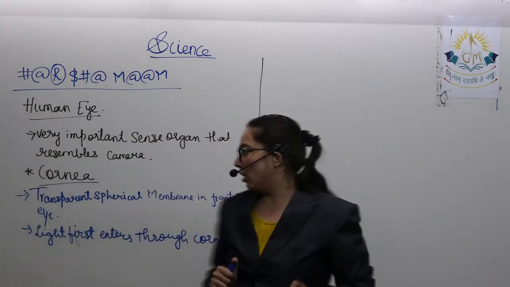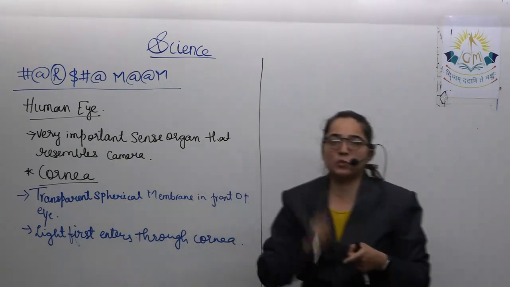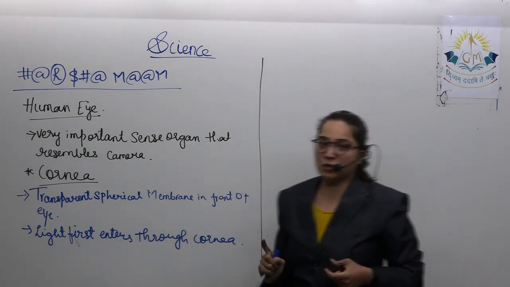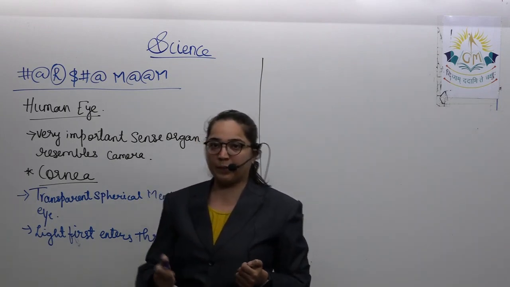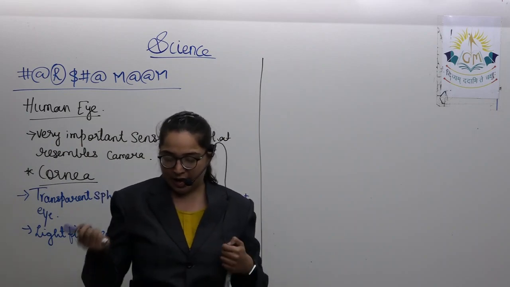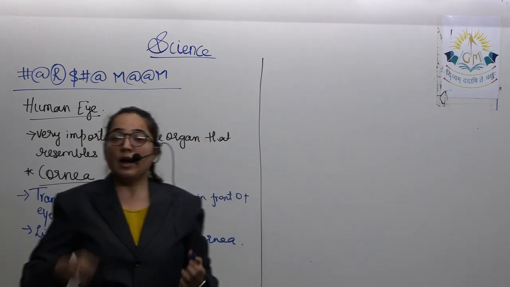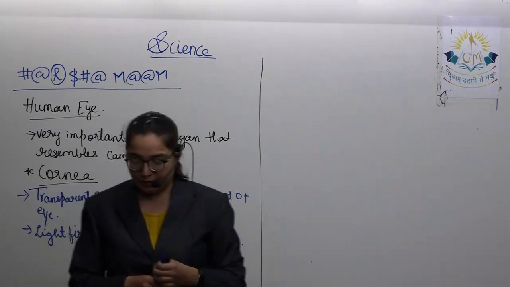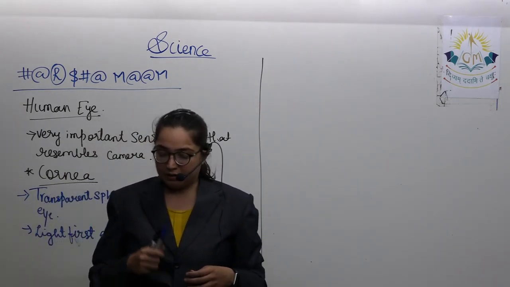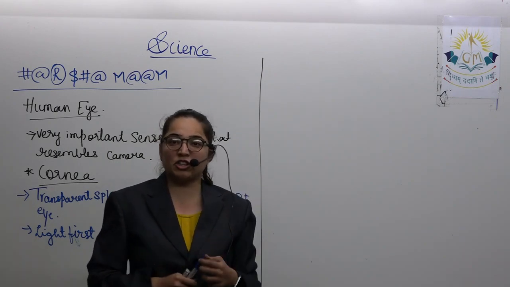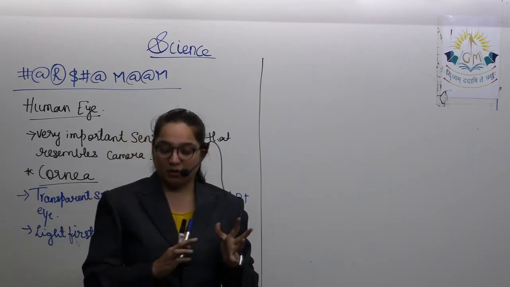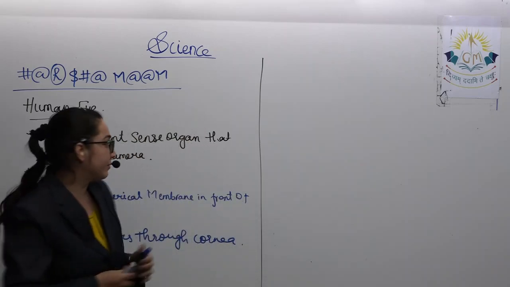Once again, what is cornea? It is the transparent spherical membrane at the front of the eye, and light first enters through which part? Cornea. The very first part is the cornea. You can look in the diagram, it is given. Next is the iris and pupil. Iris is a dark muscular diaphragm that has a small circular aperture in the middle, which is called the pupil. Iris controls the amount of light entering the eye.